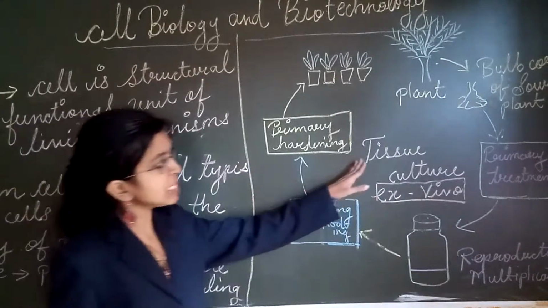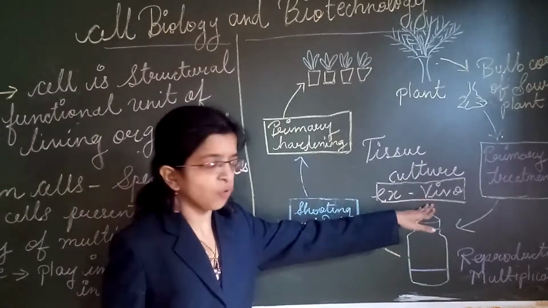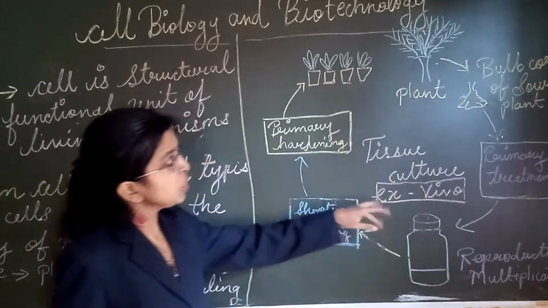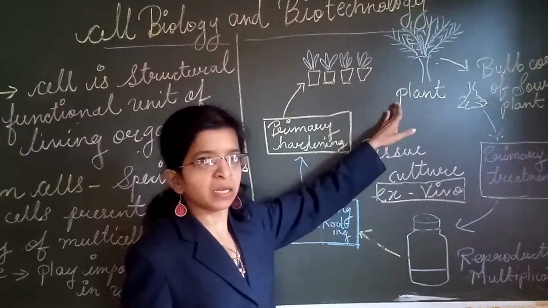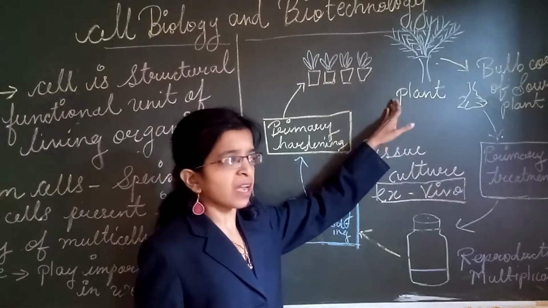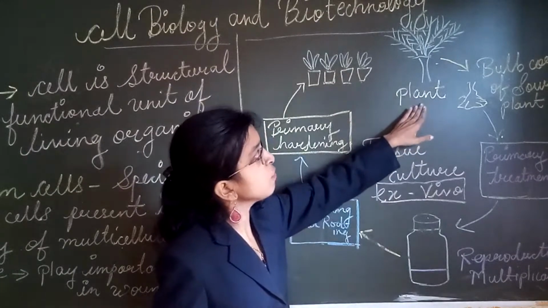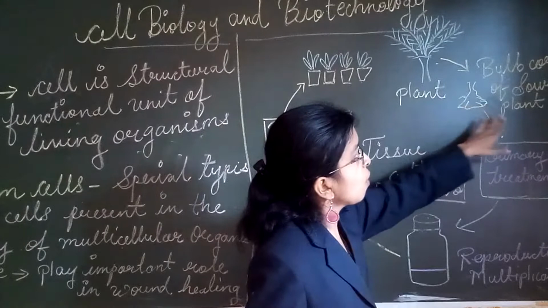So here we will see tissue culture: how tissue is grown ex vivo. Ex vivo means in an artificial way. Here I have taken the source plant. It may be any source plant, like a carrot. I have taken a coconut plant as the source plant, and then I have cut the bulb corm of the source.